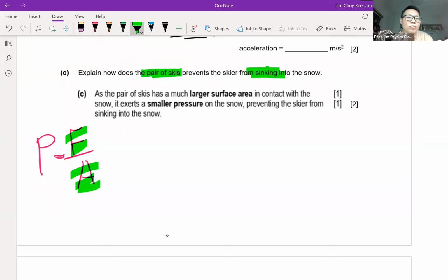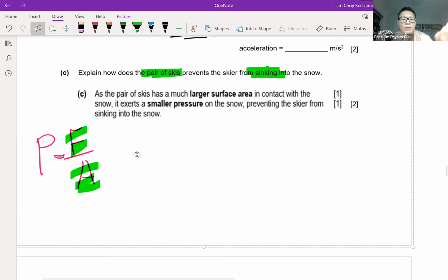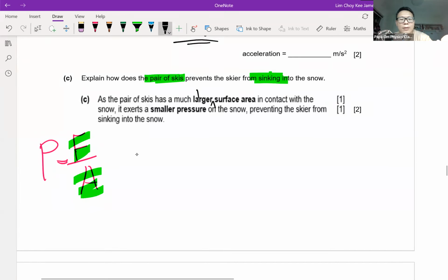One thing I always tell students is that when you mention the contact area for pressure, try to always include the word perpendicular, because one of the key principles when you look at pressure is that we are not looking at just any area, it's actually the perpendicular area. If you want to be safe, you can write a larger perpendicular surface area. I always tell students to write perpendicular area to remind themselves of the type of area that I'm interested in.